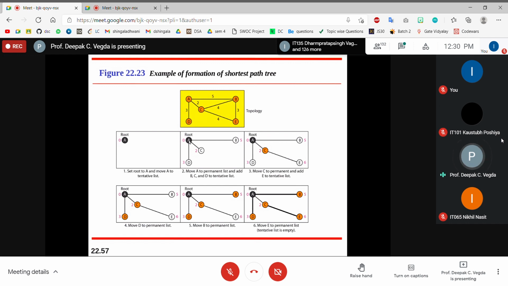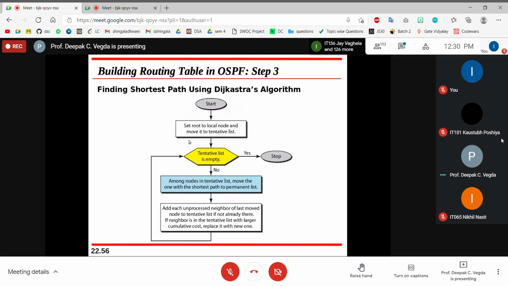Now I'll check, is my tentative list empty? No. So who is in my tentative list? B, C, and D. Among the nodes in the tentative list, move the one with the shortest path to the permanent list.